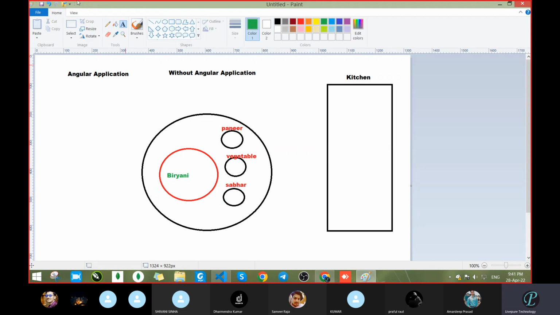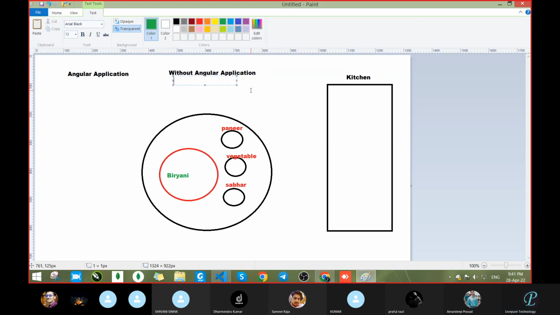Okay, don't take more. So see, what we will do. Suppose we are going with the Angular application and we are going without the Angular application. Without Angular application means which language? Any idea? Which one can we consider without Angular application? ASP.NET. HTML, sir.